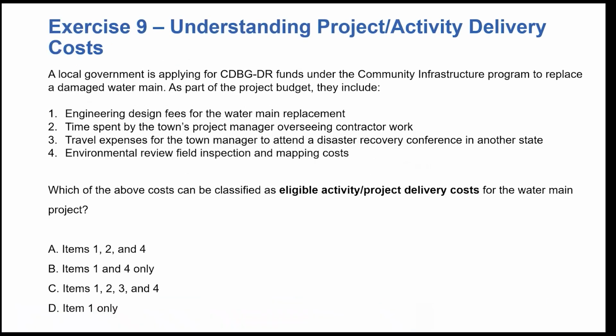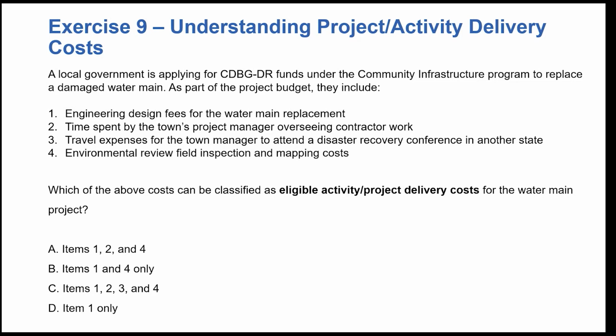Now let's go over our last exercise, and that is understanding project activity delivery costs. In this exercise, a local government is applying for CDBG-DR funds under the Community Infrastructure Program to replace a damaged water main.